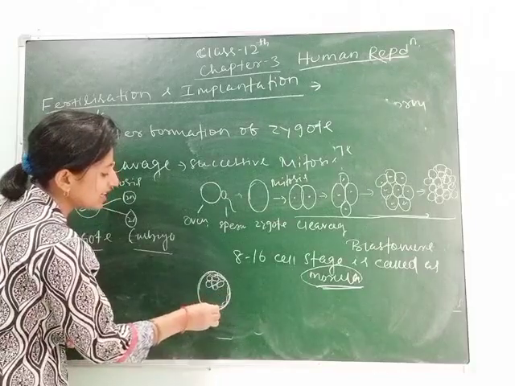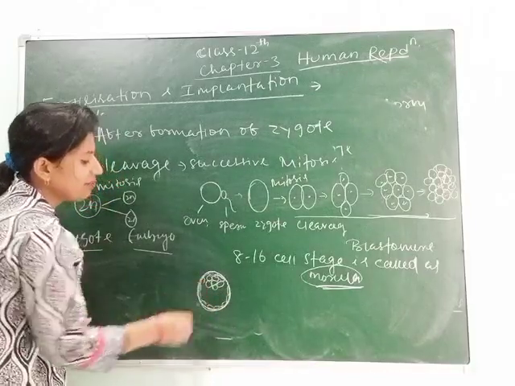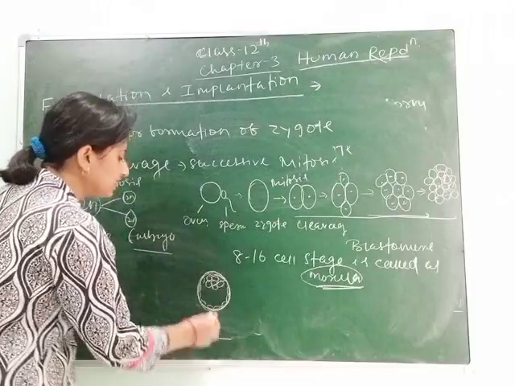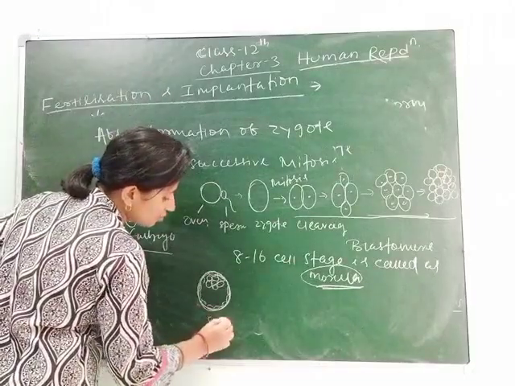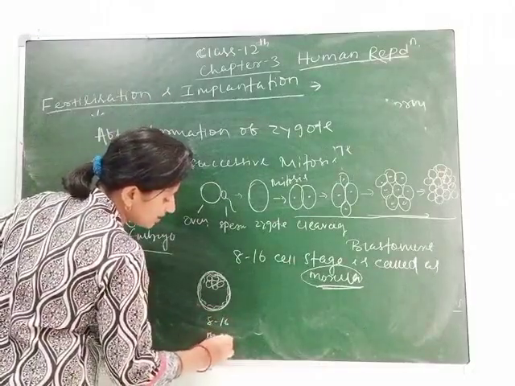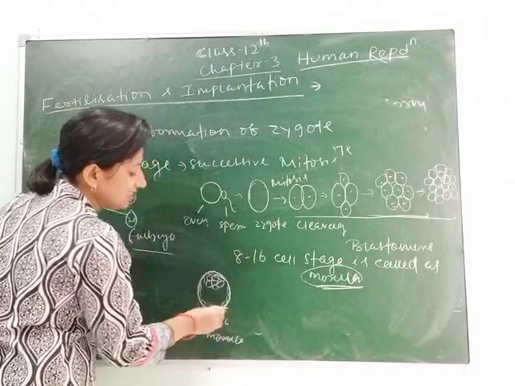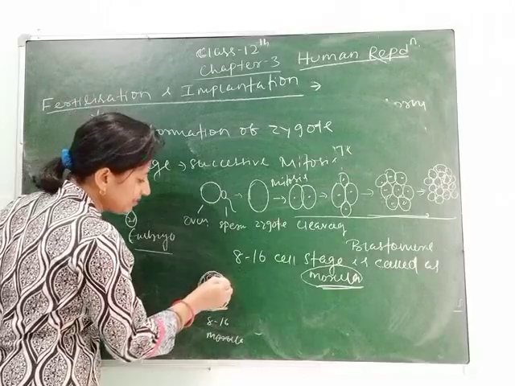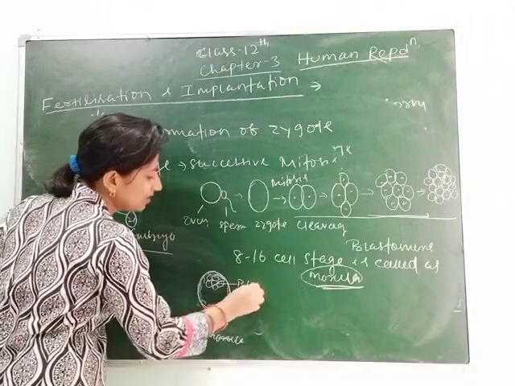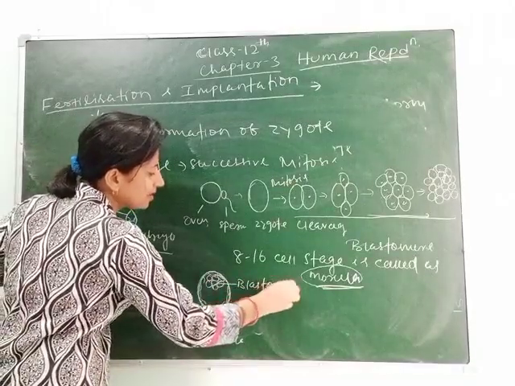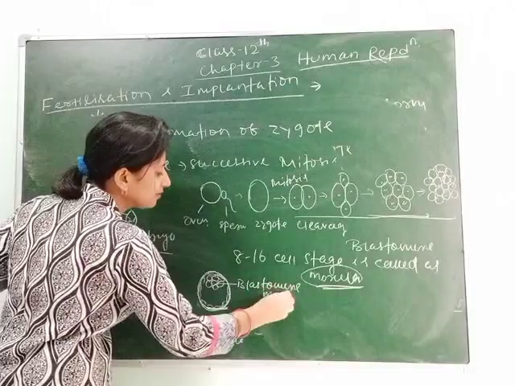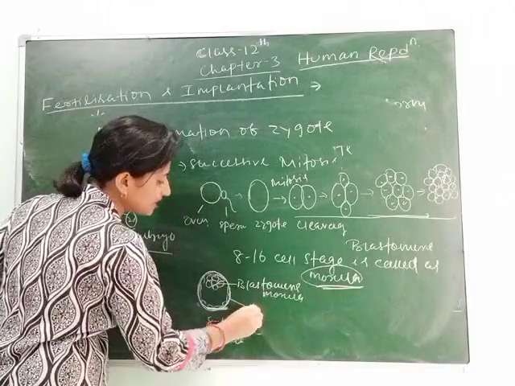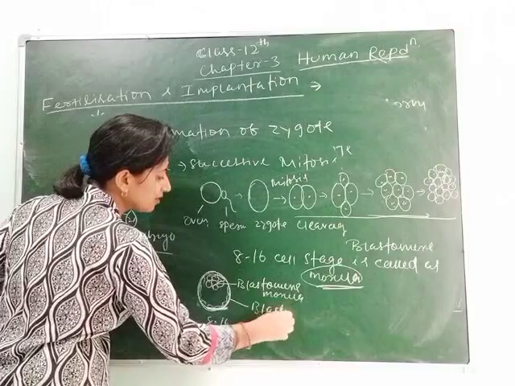So here you can say that implantation occurs at the 8 to 16 morula stage. At this stage, it gets implanted on the uterine wall, and this is the blastomere, which we call the morula, and this is covered by the blastocyst.